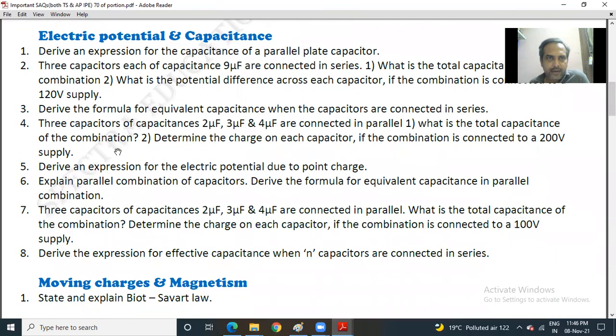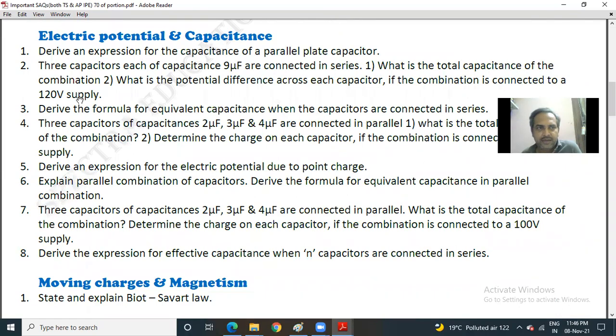Moving to the next chapter, Electric Potential and Capacitance. Derive an expression for the capacitance of a parallel plate capacitor. Question number 2, 3 capacitors, each of capacitance 9 microfarad, are connected in series. In this, the first bit is what is the total capacitance of the combination. Second bit is what is the potential difference across each capacitor if the combination is connected to a 120 volts supply. 3, derive the formula for equivalent capacitance when the capacitors are connected in series.